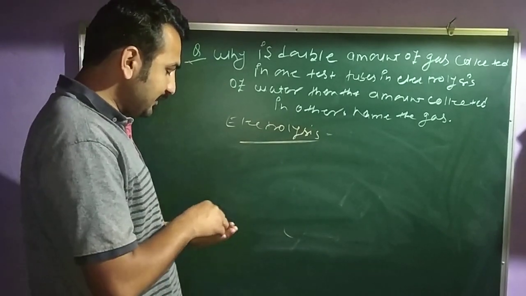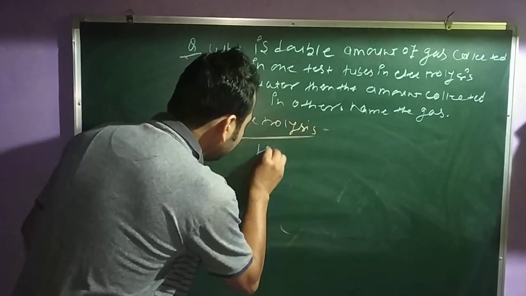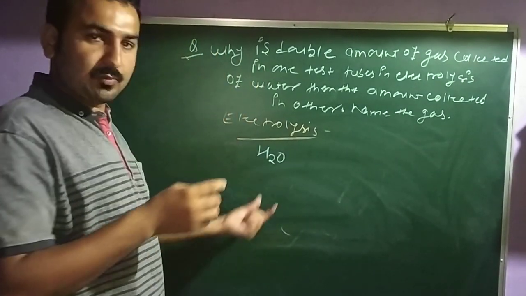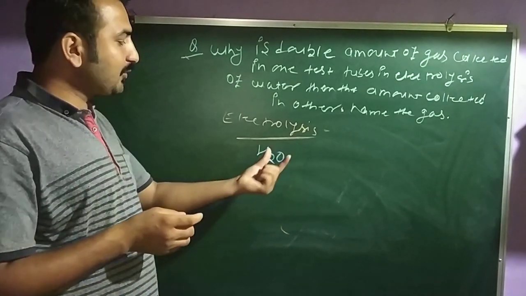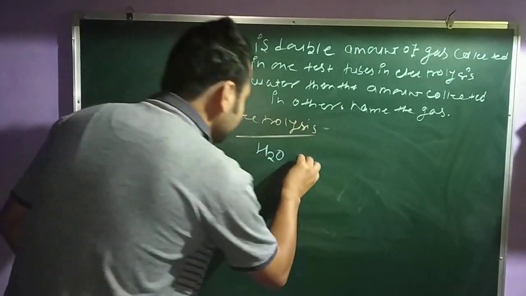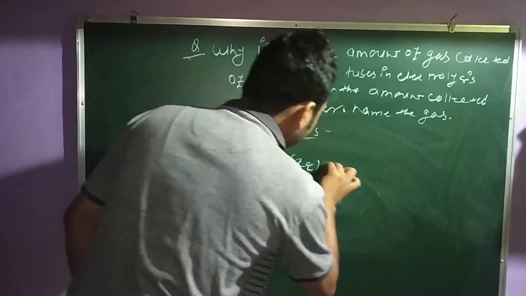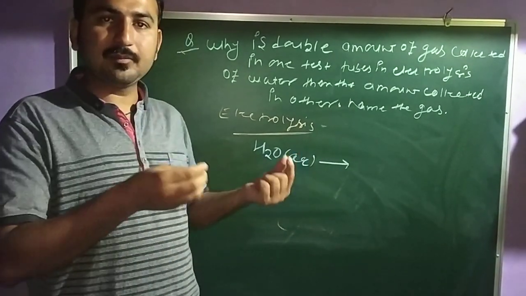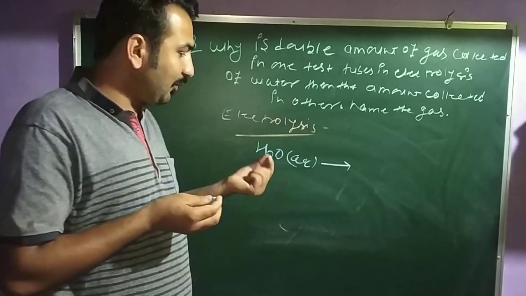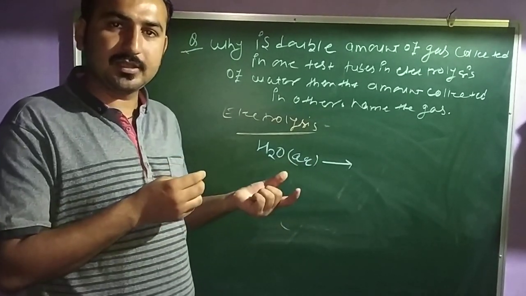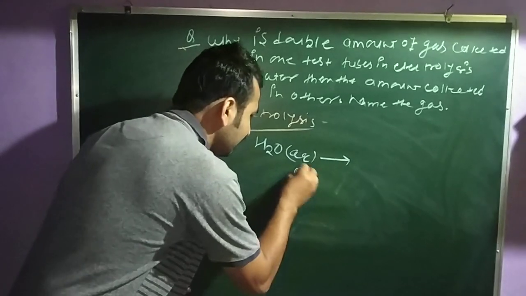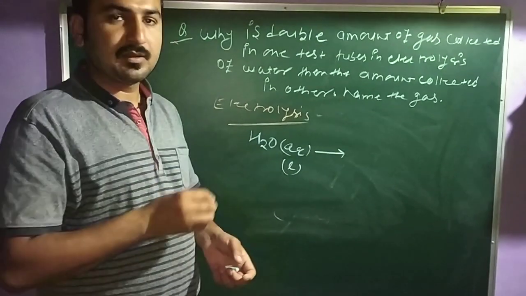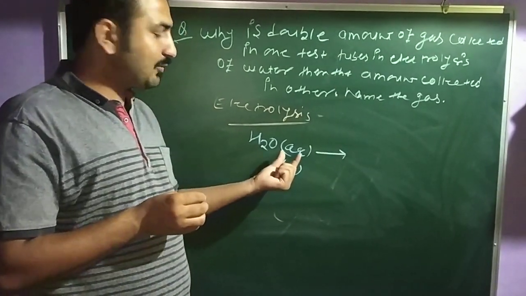So in the electrolysis of water, you have H2O as a liquid, but I am not using the word liquid, I am using the word aqueous. Clear? Water is in aqueous form because it is in the liquid state. You can also write liquid if you have any confusion, but remember we will use the aqueous medium.